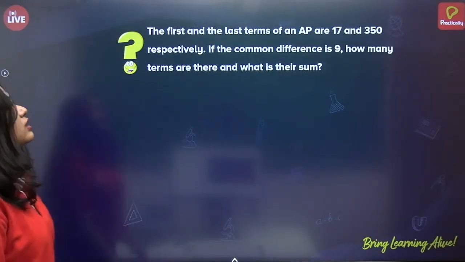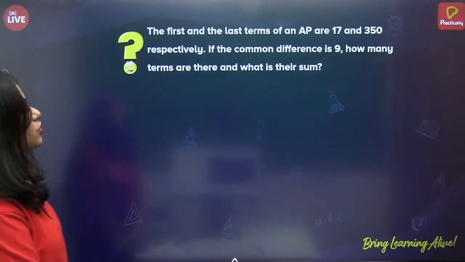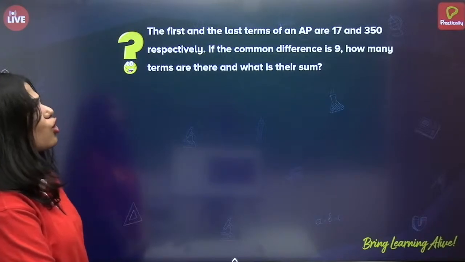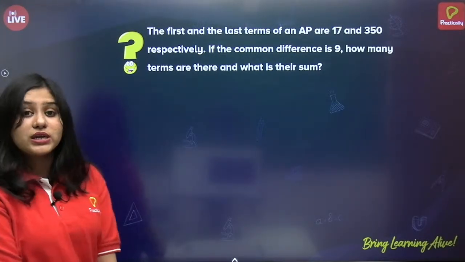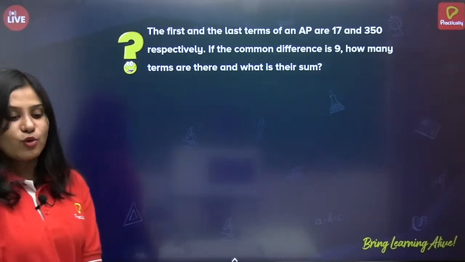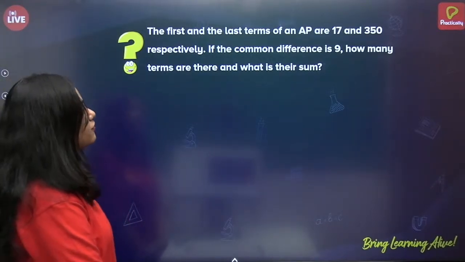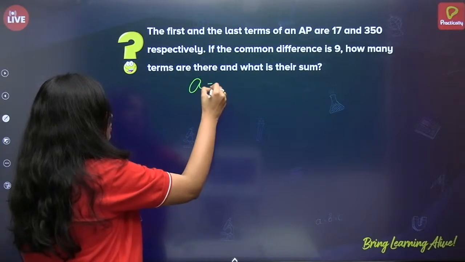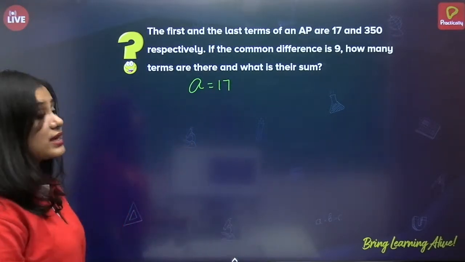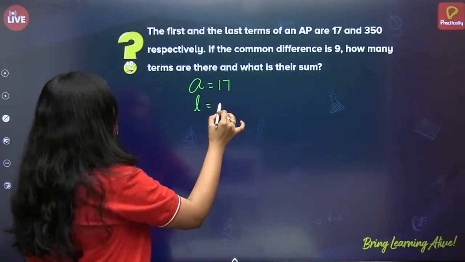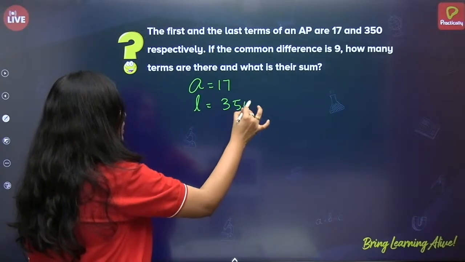Next. The first and the last terms of an AP are 17 and 350 respectively. If the common difference is 9, how many terms are there and what is their sum? Again, the first term is 17. The last term, that is L or An, is 350.